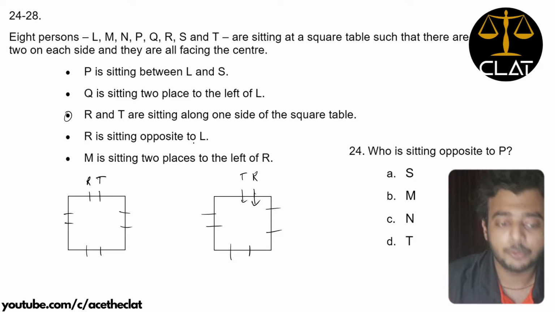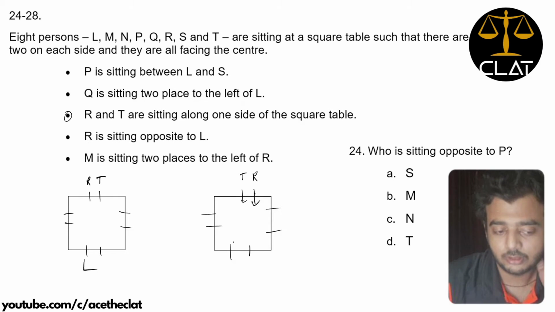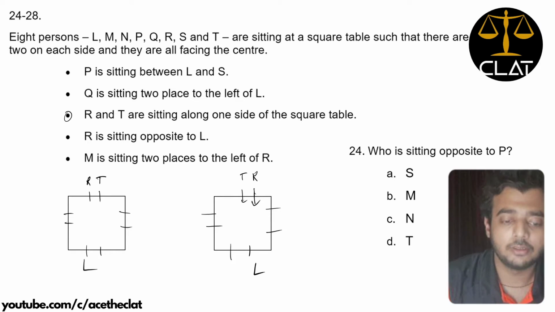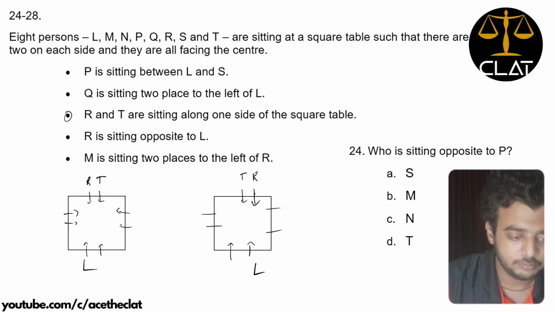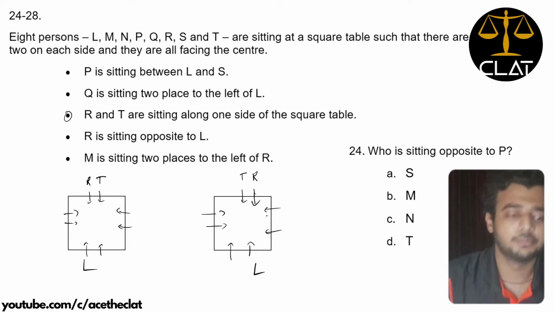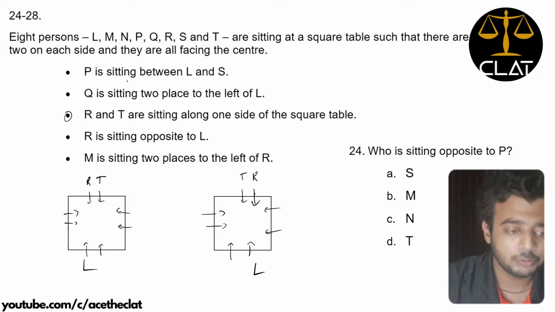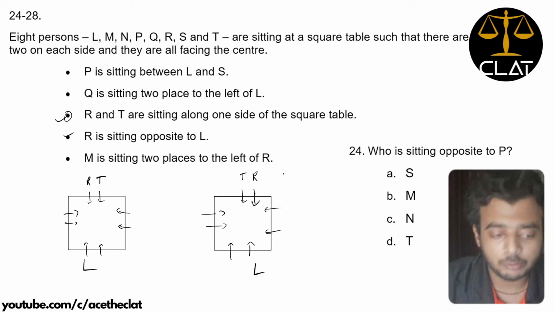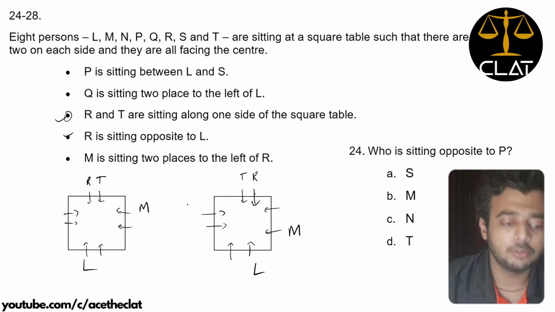Q is sitting same for the second condition. R is sitting opposite to L. Well, that is interesting, right? This came immediately. R is sitting exactly opposite to L. Everybody is facing center, by the way. R is sitting opposite to L, so two conditions of ours are met. M is sitting 2 places to the left of R. So R is here. 2 places to the left of R would be here, right? So far both are working.